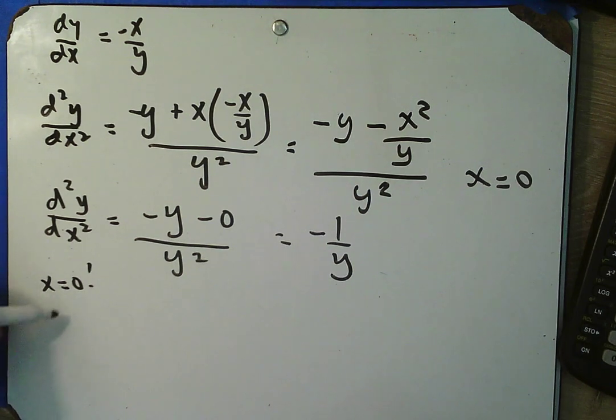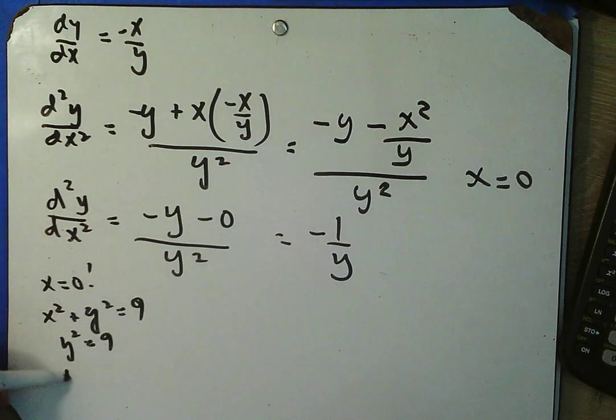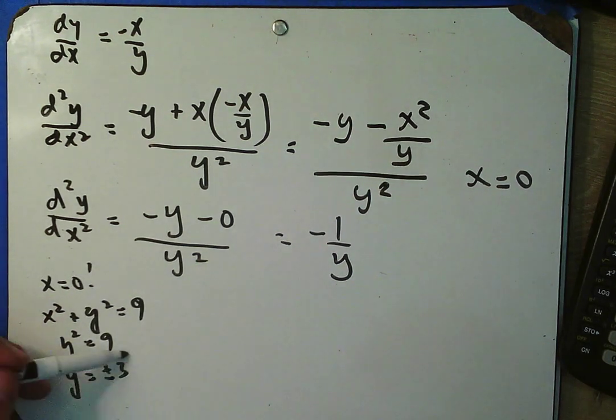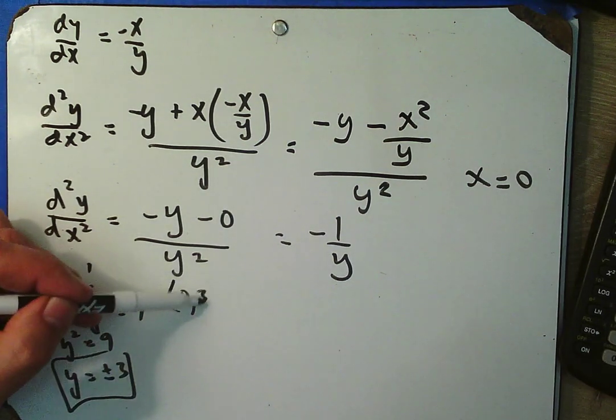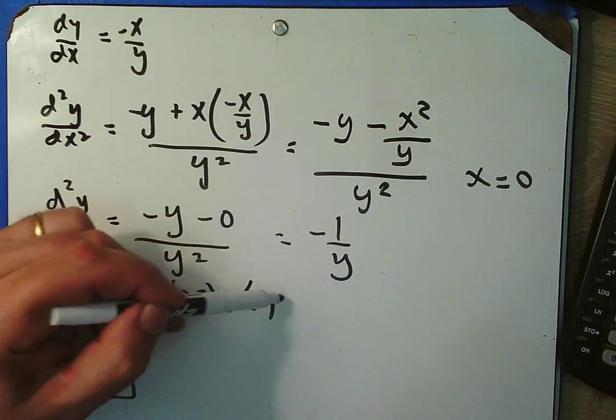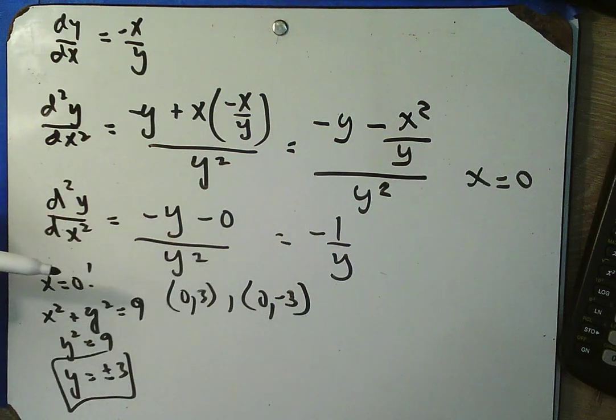Okay, so our original equation, x squared plus y squared equals 9. If x equals 0, then y squared is 9, and y equals plus or minus 3. So I've got these two y values to consider. I've got two ordered pairs: 0, positive 3, and 0, negative 3 to consider.